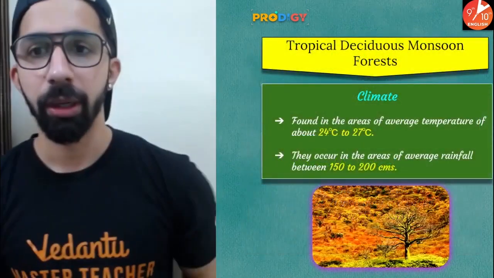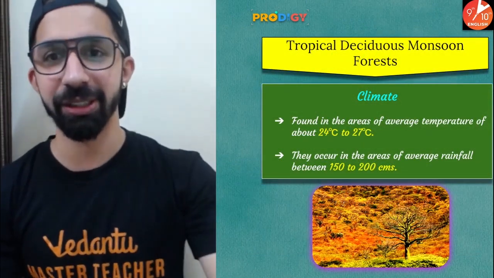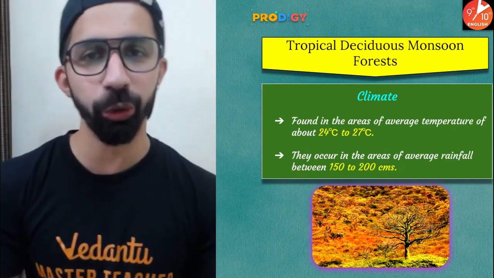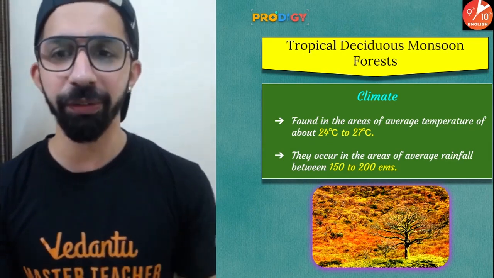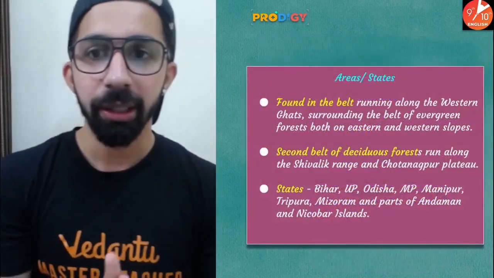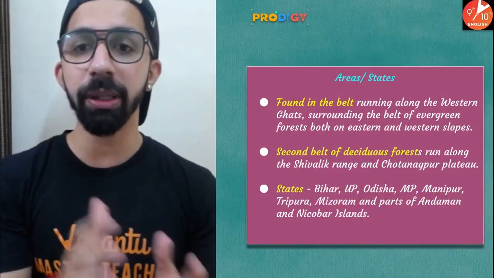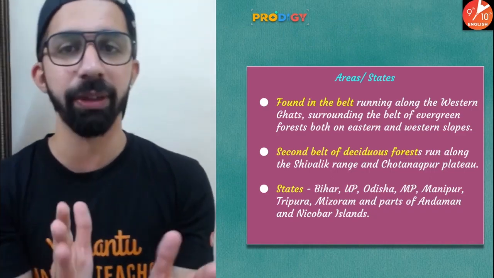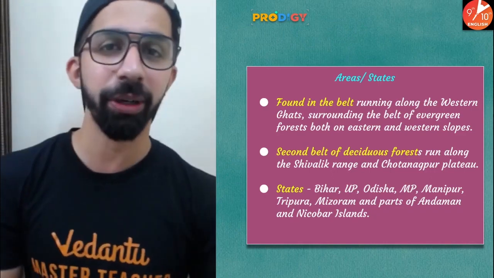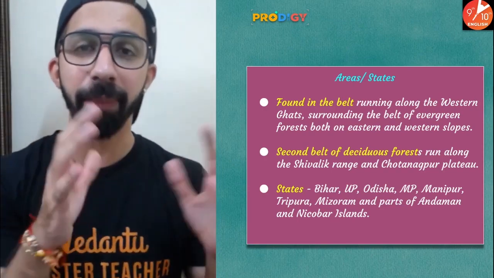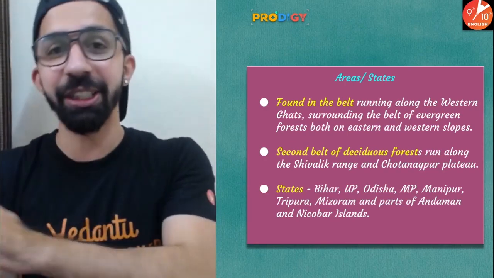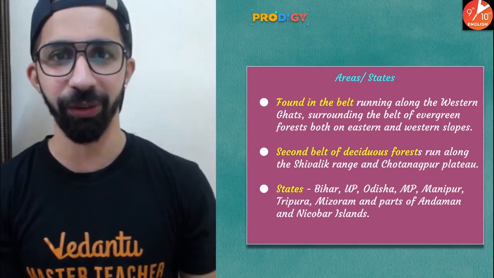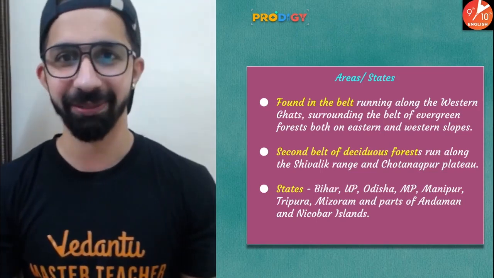All right. Now, let's have a look at tropical deciduous forest. Guys, tropical deciduous monsoon forest records a climate with temperature range between 24 to 27 degrees Celsius and rainfall between 150 to 200 centimeters. It is found in the belt running along the Western Ghats, surrounding the belt of evergreen forest, both on eastern and western slopes. You should know one important fact: the maximum area of India is occupied by deciduous forest. Yes, because the majority of India receives a moderate amount of rainfall, between 150 to 200 centimeters.